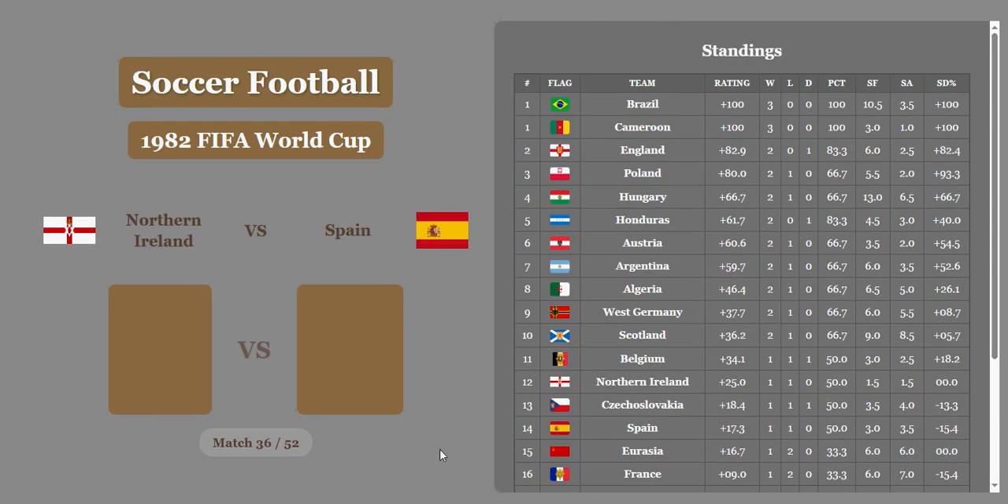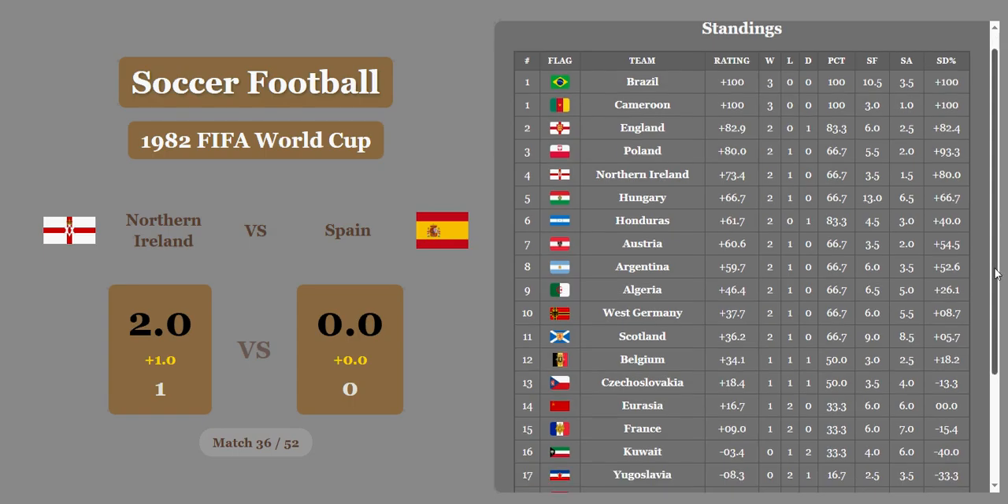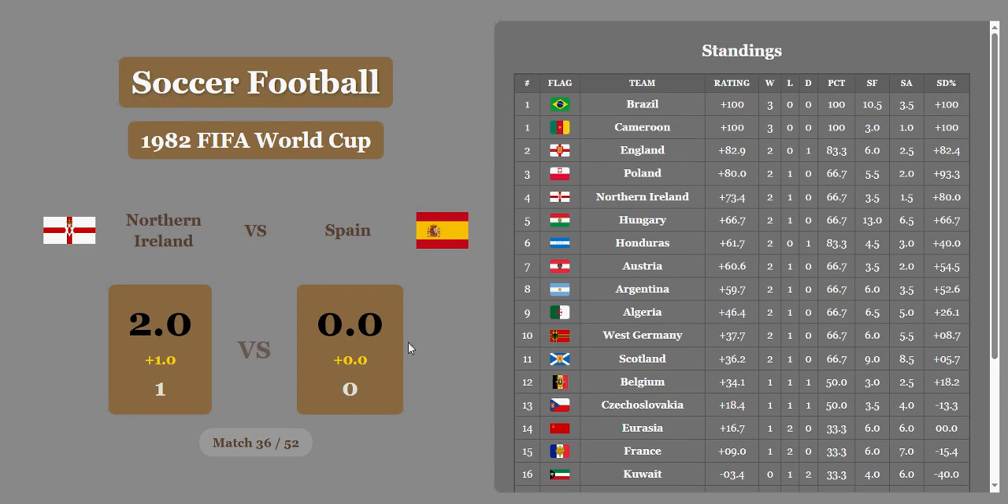Northern Ireland versus Spain. Can Northern Ireland get back in this? They can. They get a big win. 2-0 after economics are considered. And Spain doing terribly. Northern Ireland bounces all the way back up to 4th place. Spain down in 18th place.